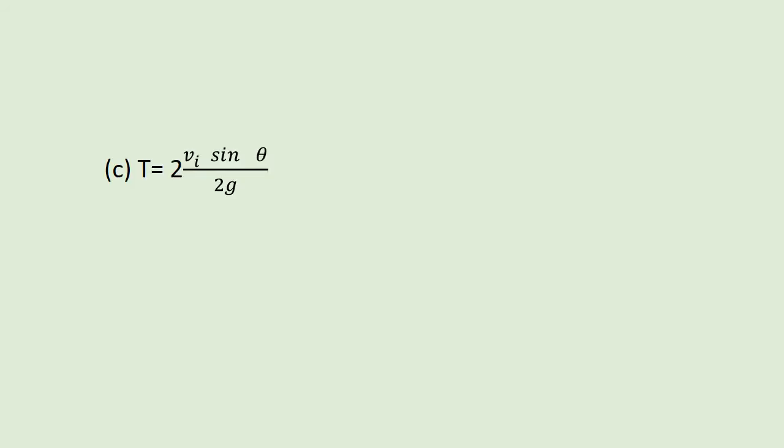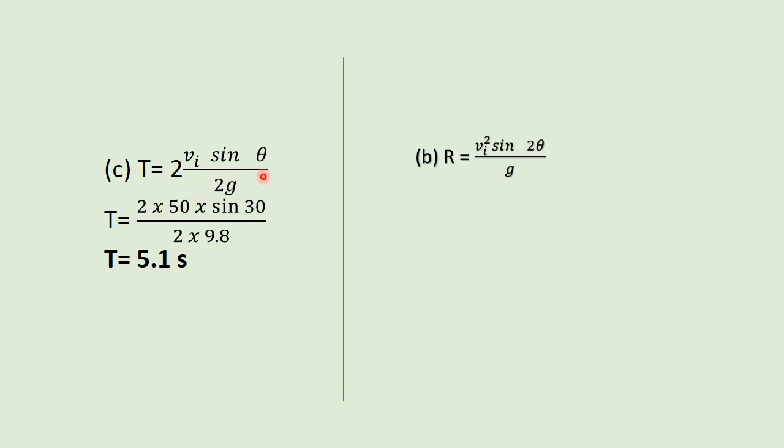In part C, we need to calculate the time. T is equal to 2 vi sine theta divided by g. And by putting all the values in this formula, we get time t is equal to 5.1 seconds. In part B, we need to calculate the range, and by using the formula of range, that is r is equal to vi square sine 2 theta divided by g. Putting all the values, we get range is equal to 220.8 meters.